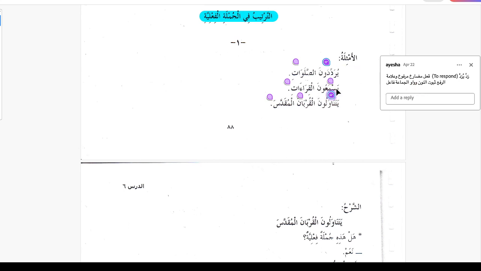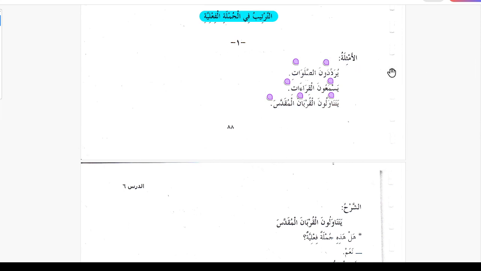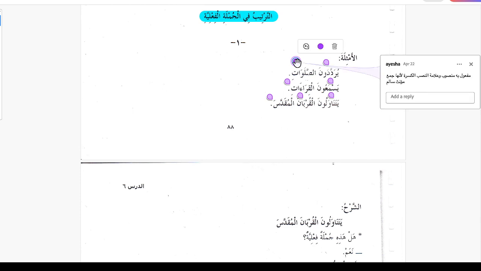Wawul jamati, the waw is the fail here. As-salawati is maful bihi, mansub by kasra here because it's jama muannas salim. Maful bihi mansubun wa alamatun nasbi al kasra liannahu jama muannas salim. So they perform the prayers.